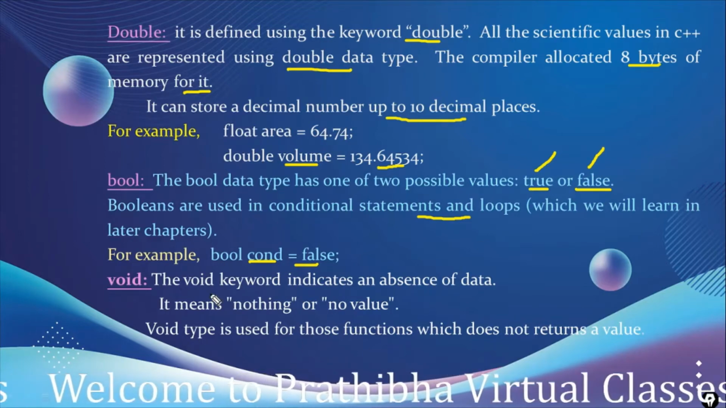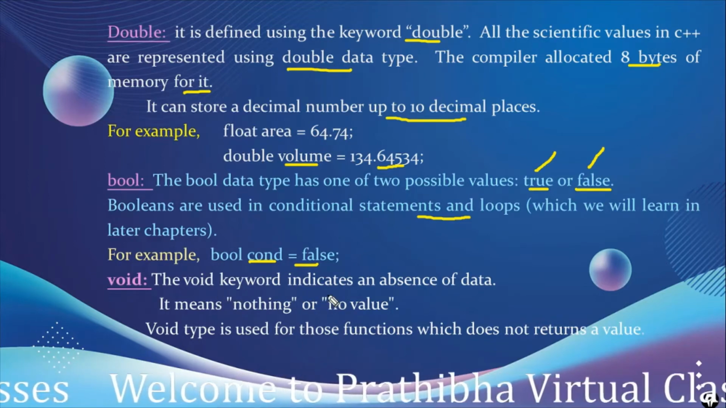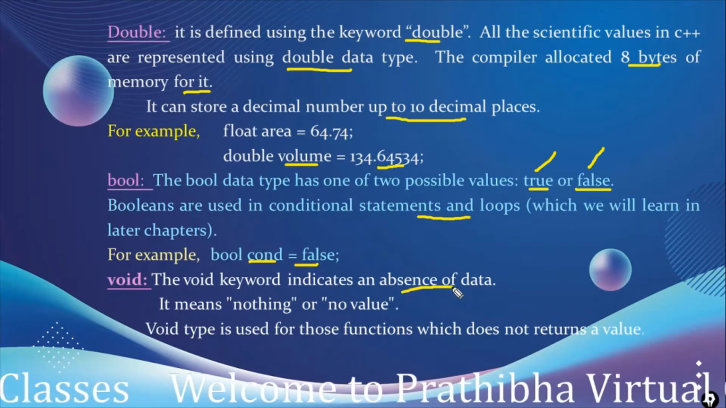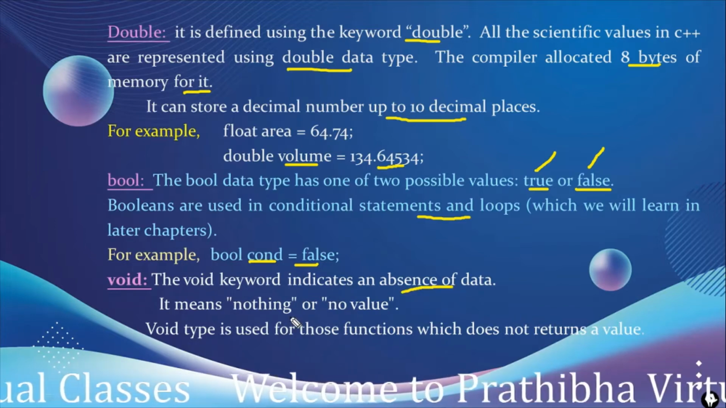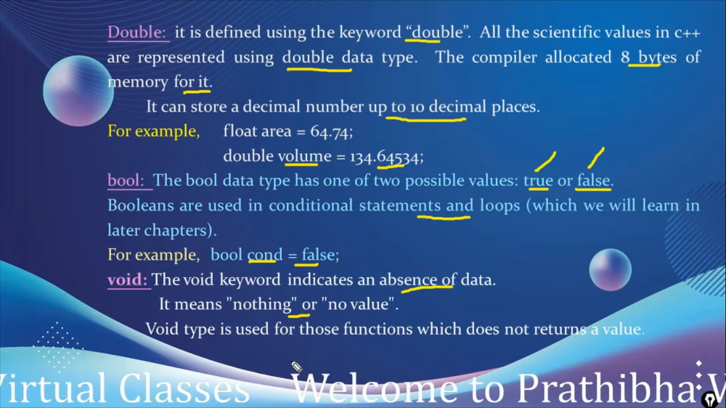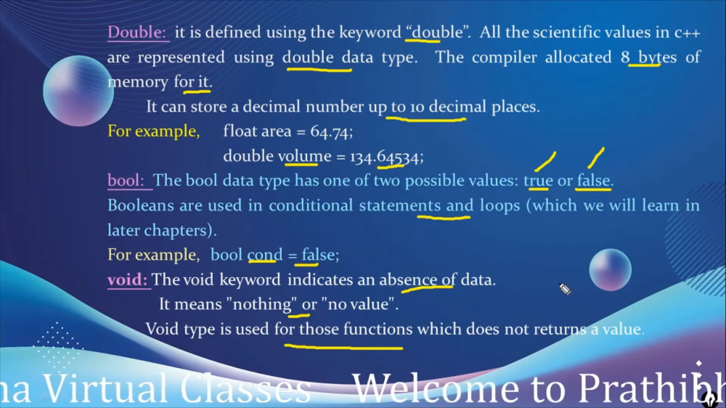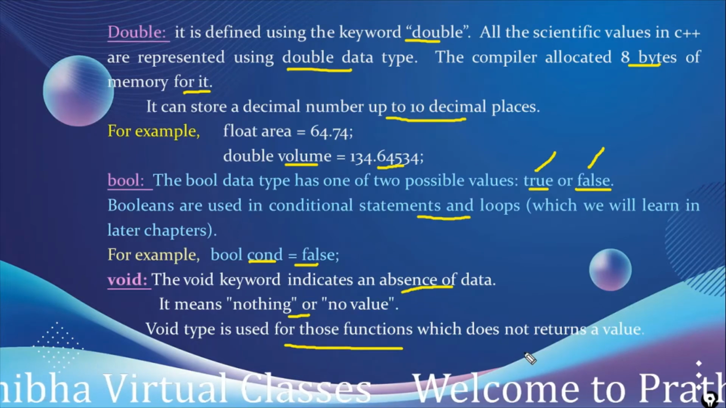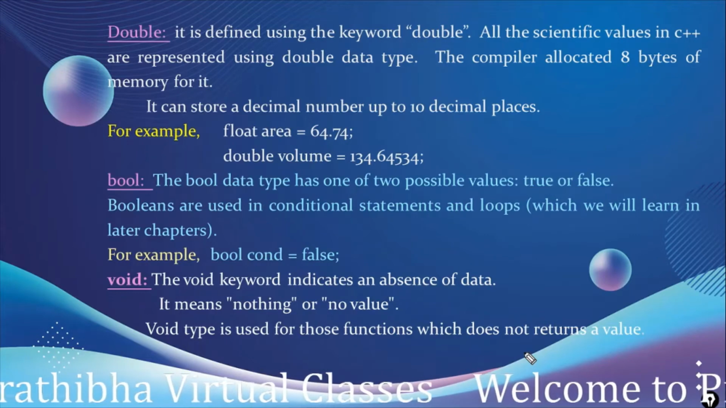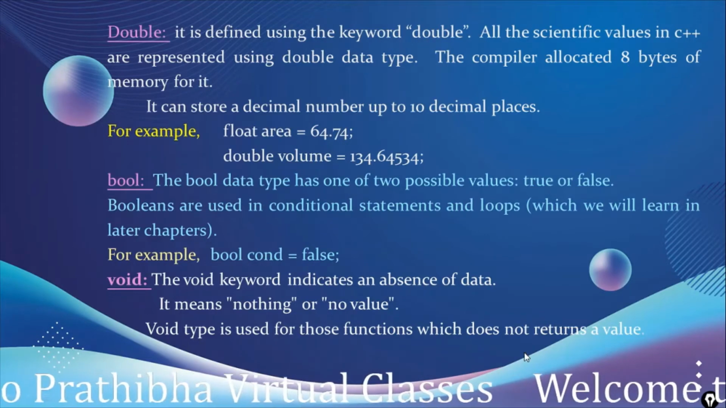And next is the void type. This is the keyword which indicates the absence of data, meaning nothing or no value. Generally, this is used for those functions which do not return a value. In those situations, we can use the void data type.